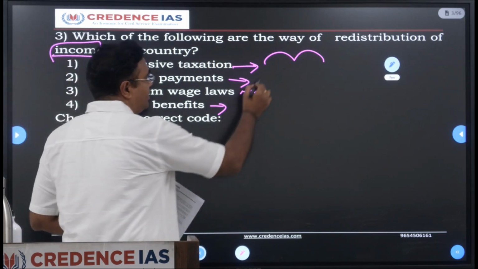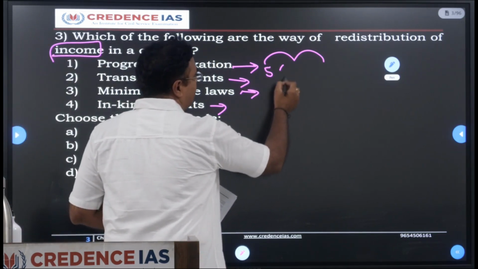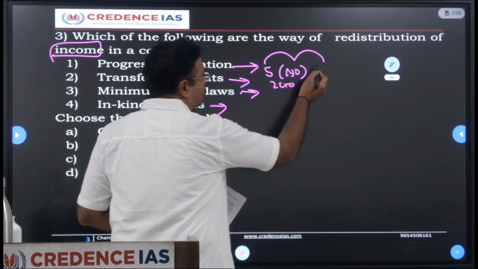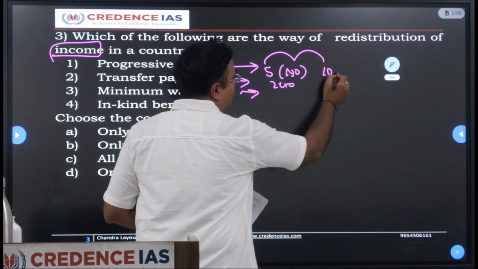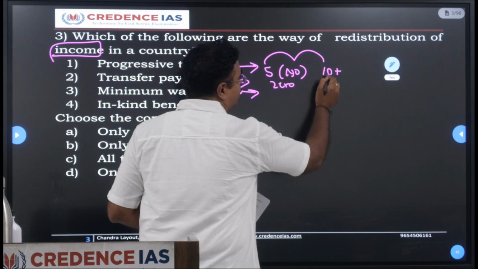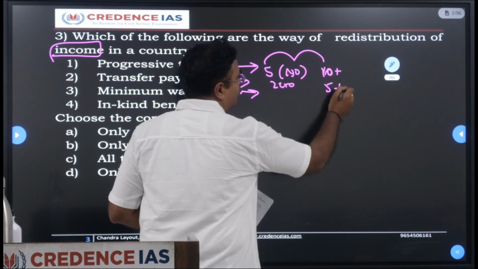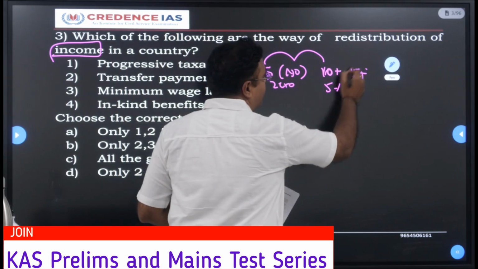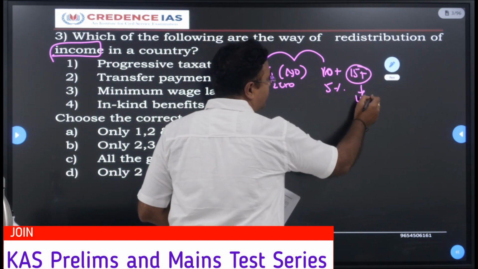Suppose a person earning just 5 lakh may pay no taxes; he comes under the 0 slab. If a person earns 10 lakhs, he may be charged, for instance, 5%, just giving you examples. A person earning 15 plus lakhs may be charged 10%.